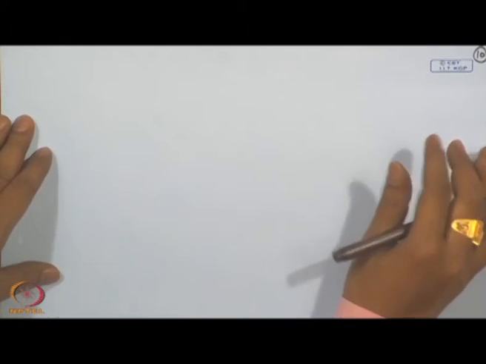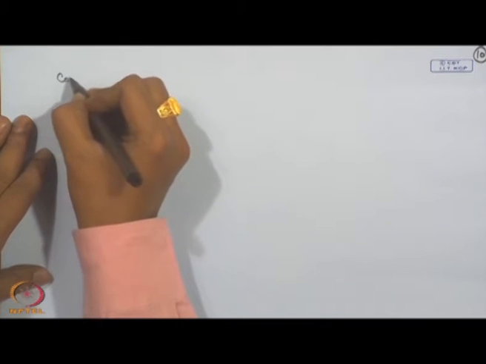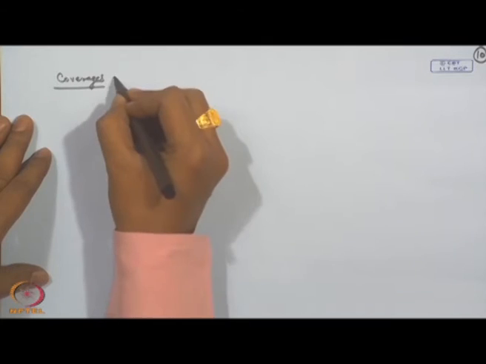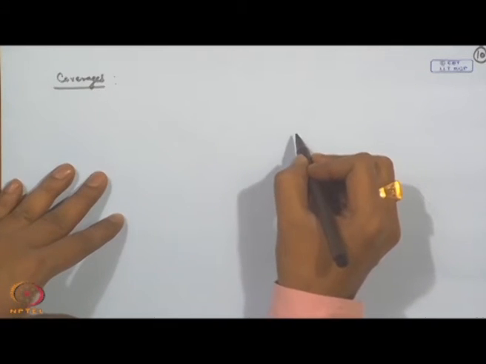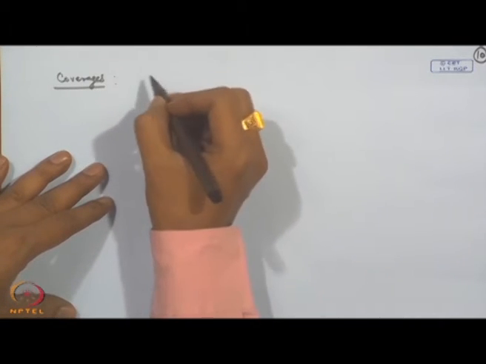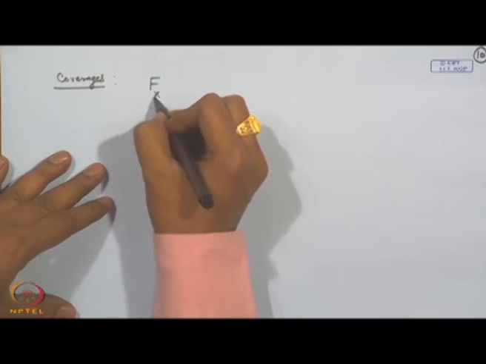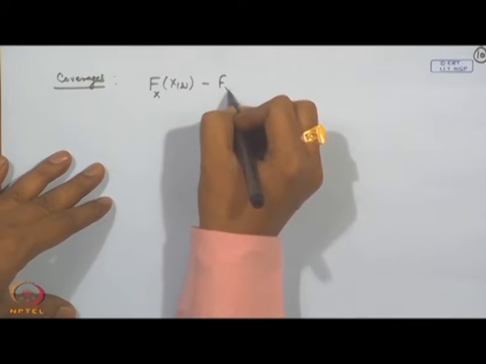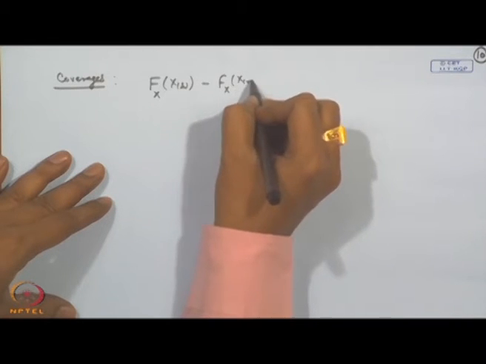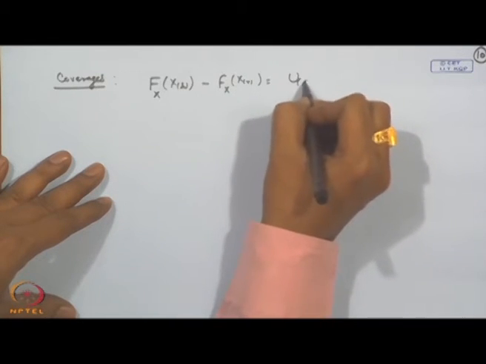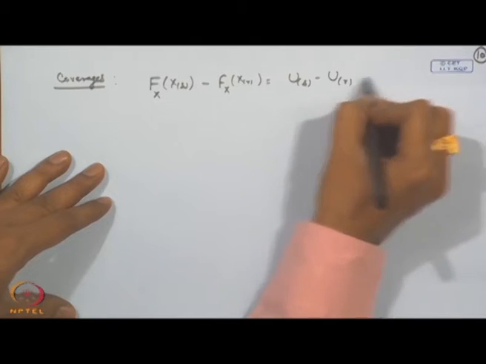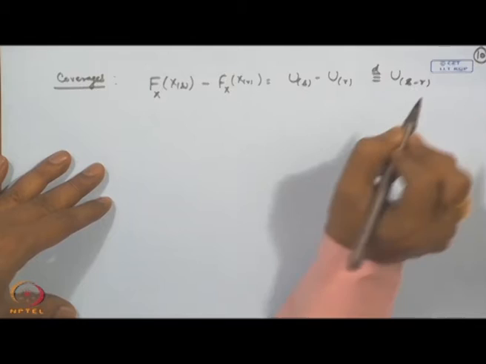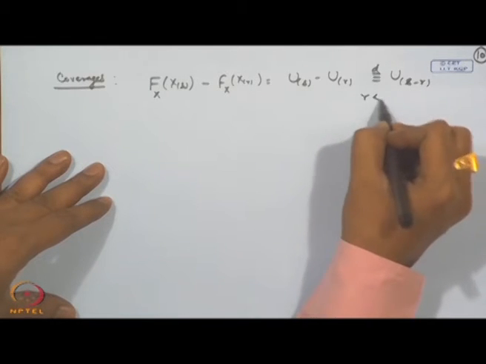Next, we consider the concept of coverages. What are coverages? Let us consider F_X(X_s) minus F_X(X_r) as U_s minus U_r. Of course, we showed this has the same distribution as U_{s-r}, where r is less than s.